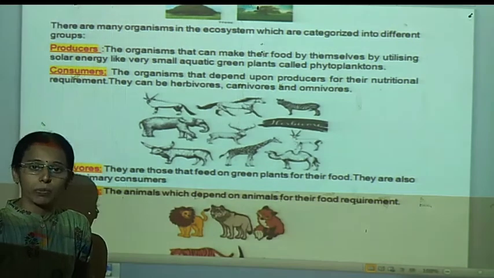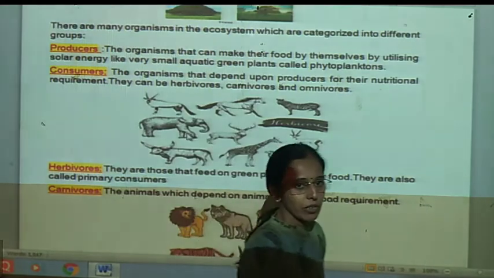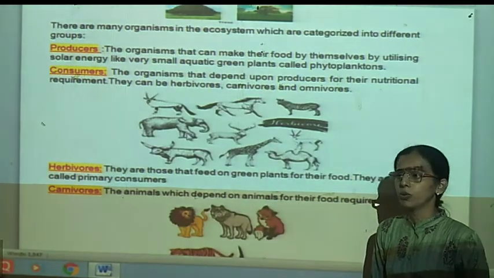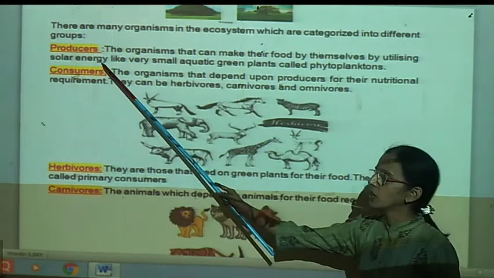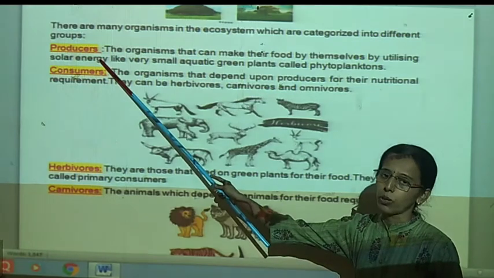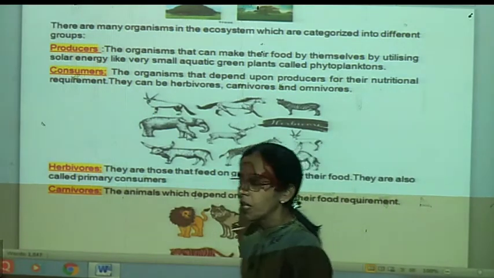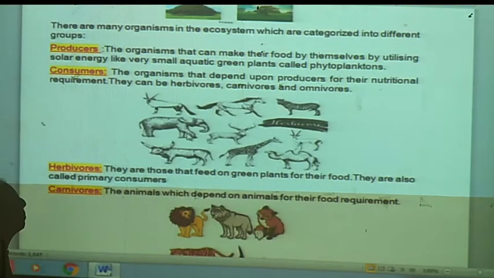Consumers are of different types, but a producer means a living thing which is able to produce its own food material. So here we can mention that producers are nothing but all autotrophs, means green plants or organisms in whose body there is presence of chlorophyll pigment.